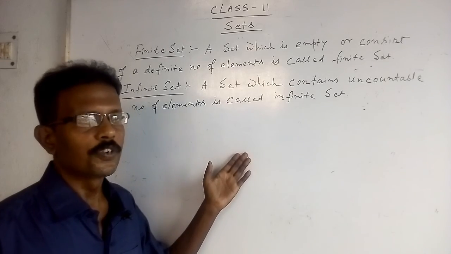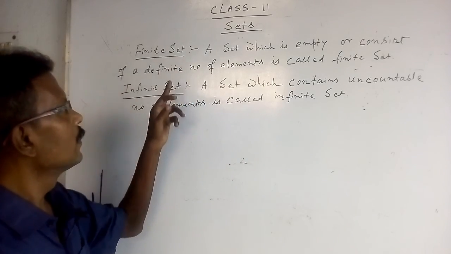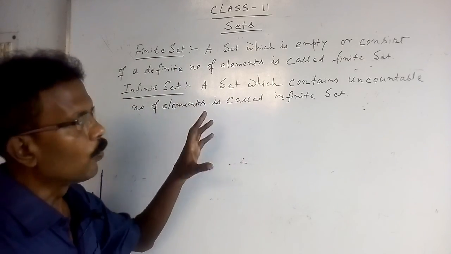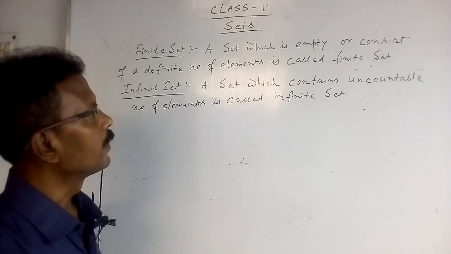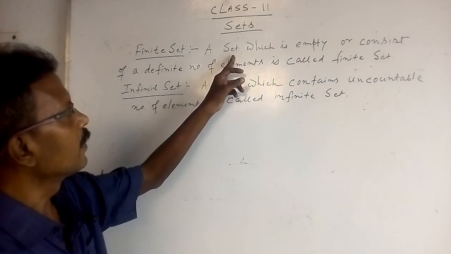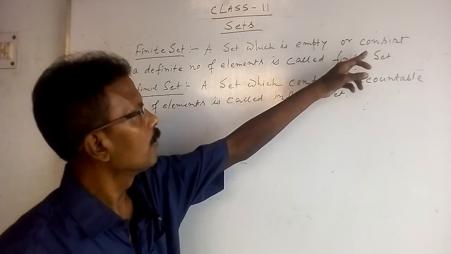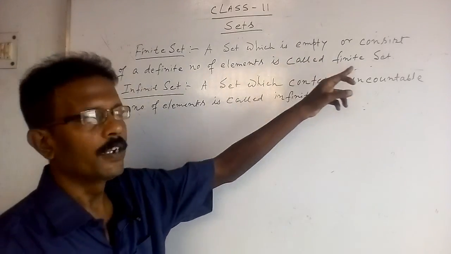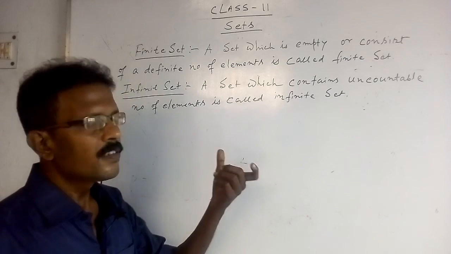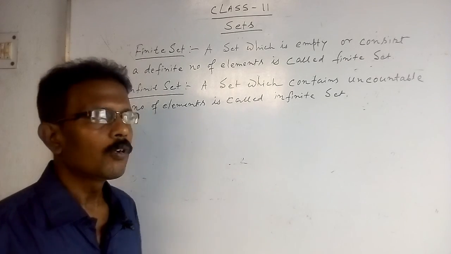Now we are going to discuss finite set and infinite set. What is the definition of finite set? A set which is empty or consists of a definite number of elements is called a finite set. A set having a countable number of elements.